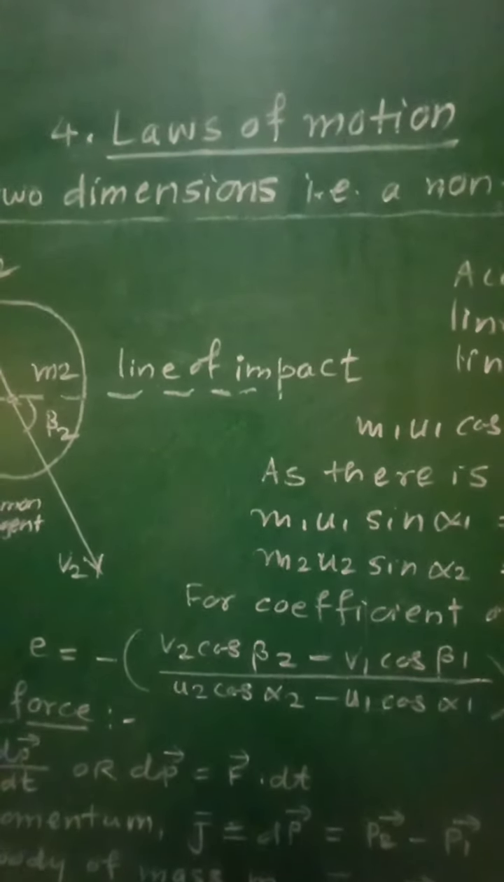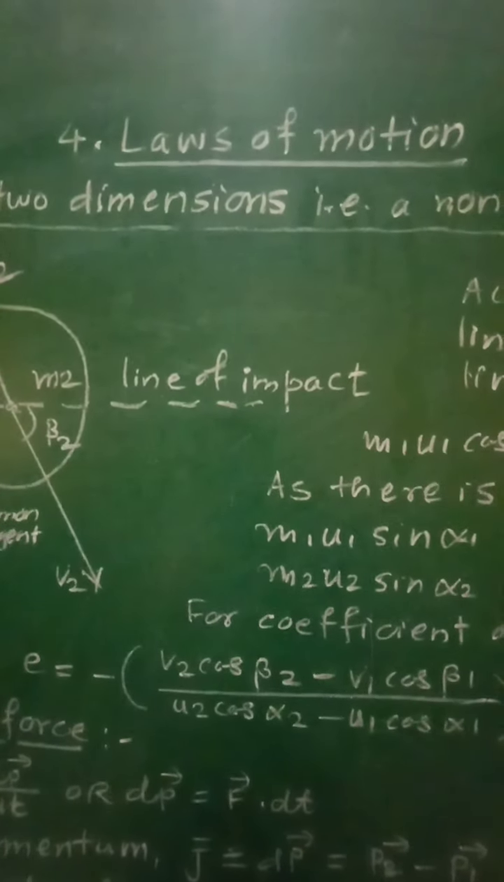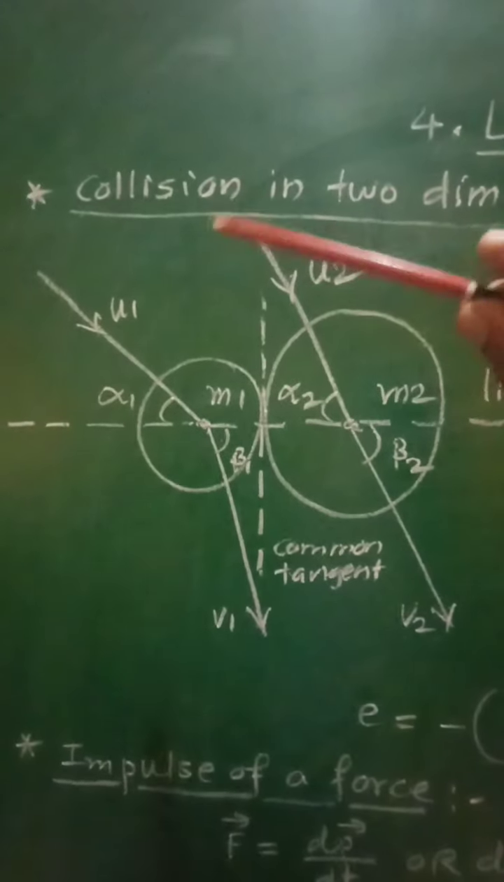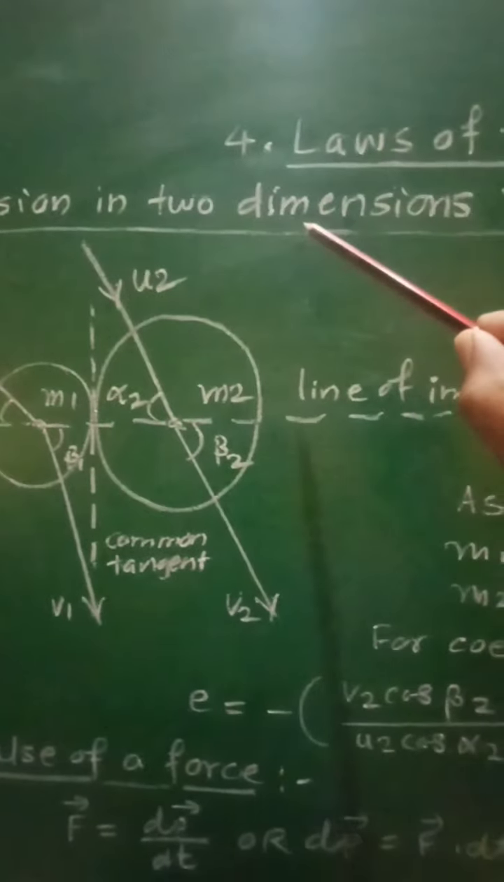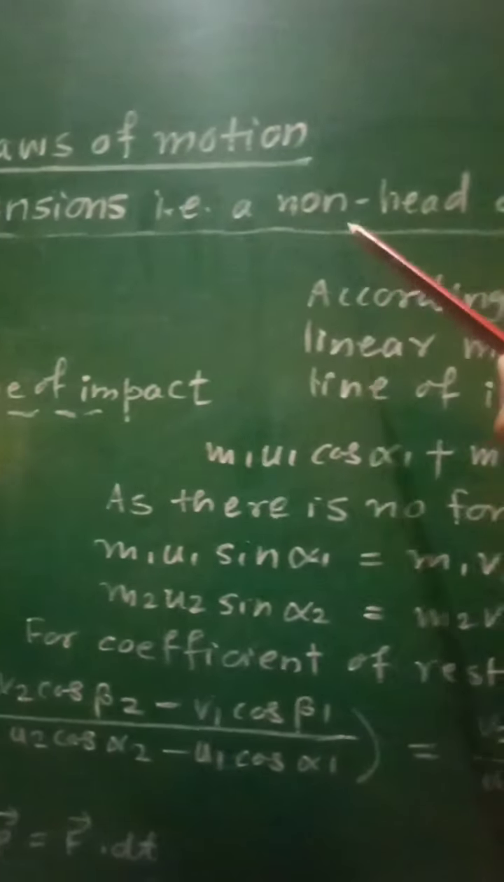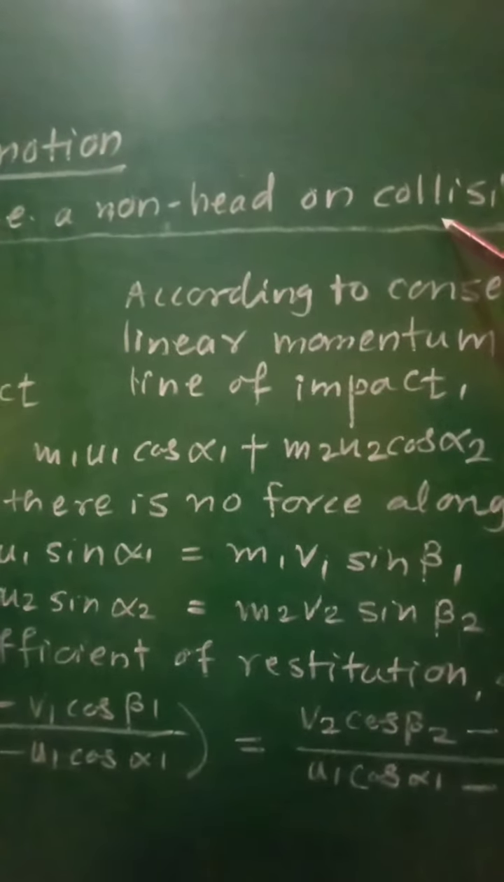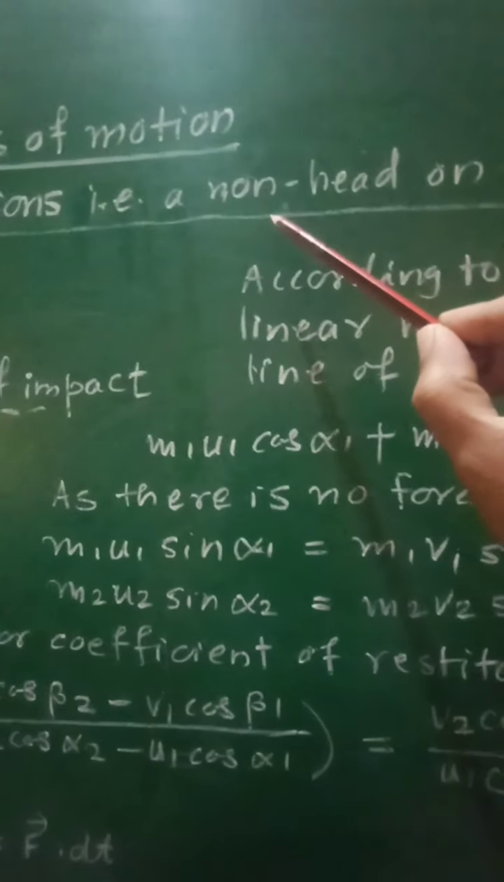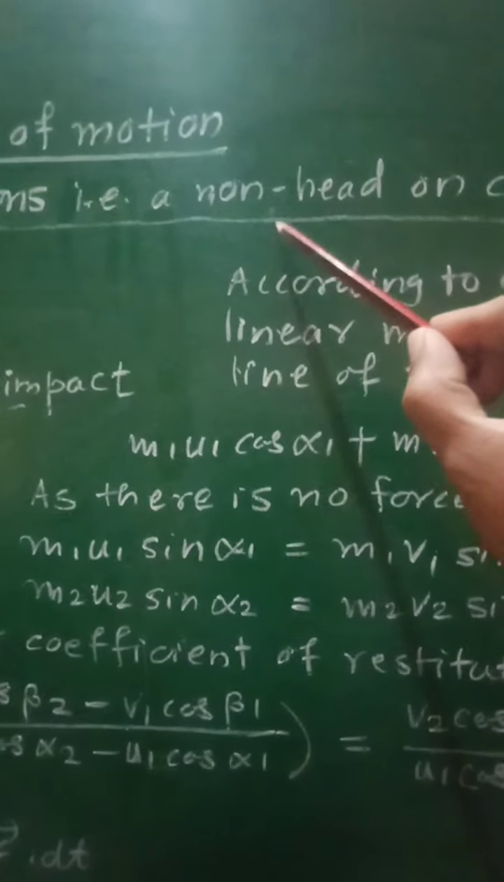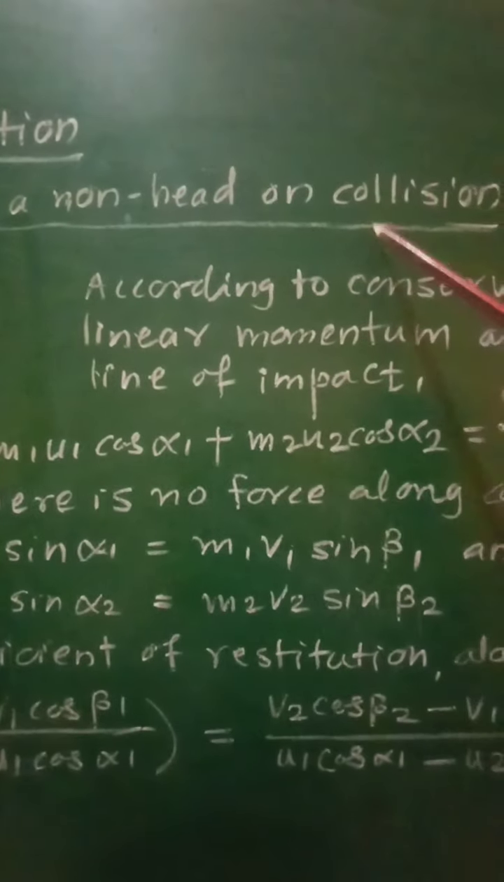Class 11th, Subject Physics, 4th chapter, Laws of Motion. From the chapter, let us see the collision in two dimensions, that is, a non-head-on collision. So, the collision which takes place in two dimensions will be considered as the non-head-on collision.